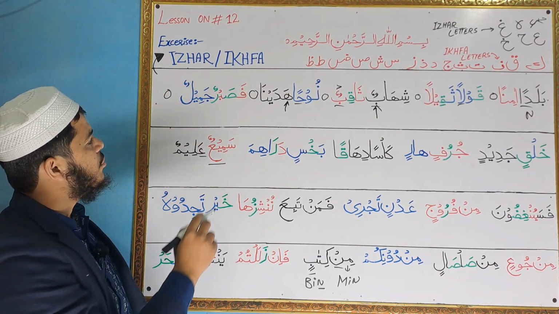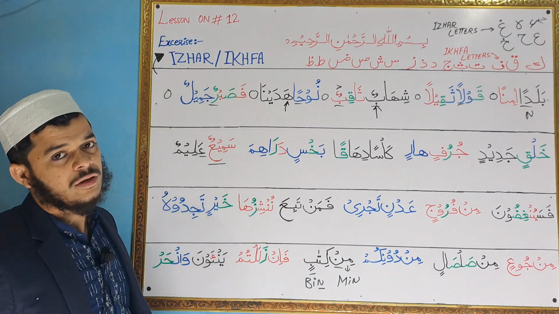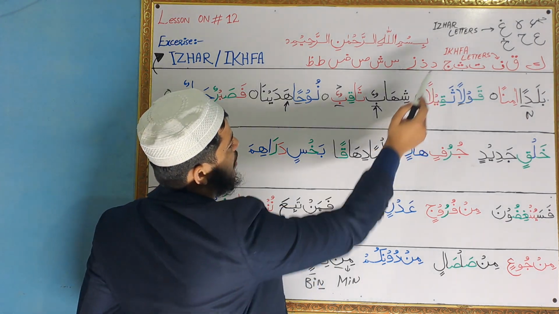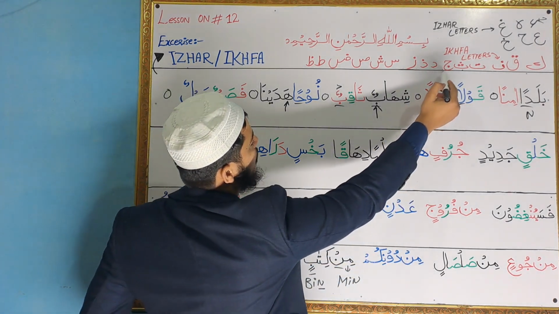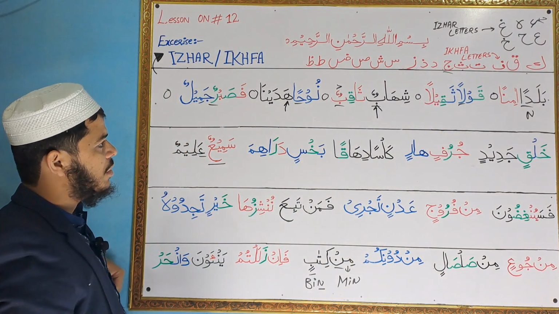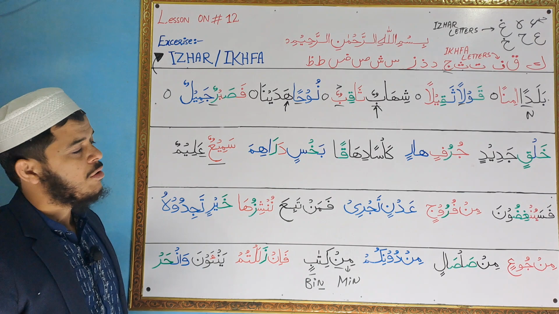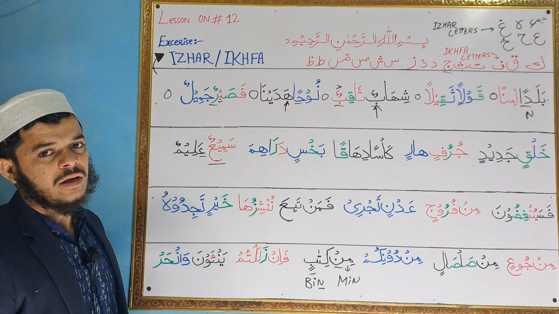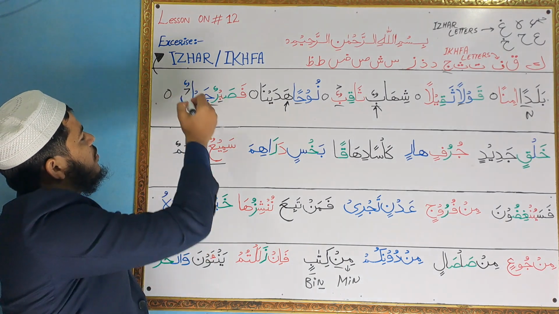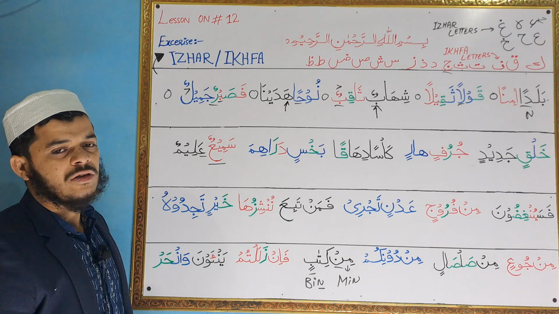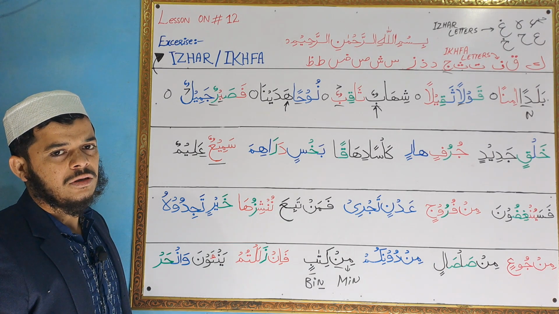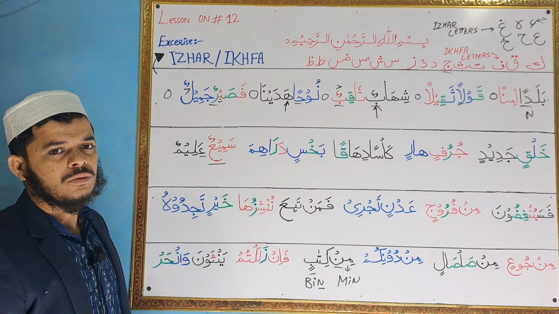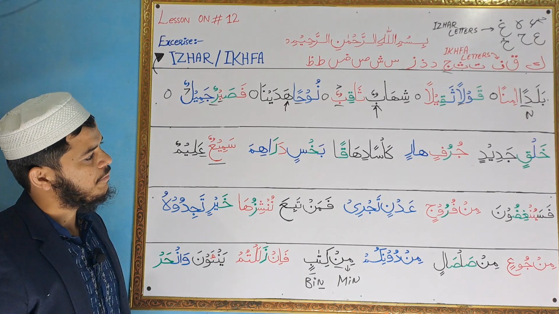Next, you see now the ra is coming with tanween and jim is out of the ikhfa letters right there. Okay, so we will do ikhfa sound there on ra, and ba with sukoon will be echo sound, and whenever we stop there we will convert into sukoon. Fa sabrun jamil. Okay, fa sabrun jamil.